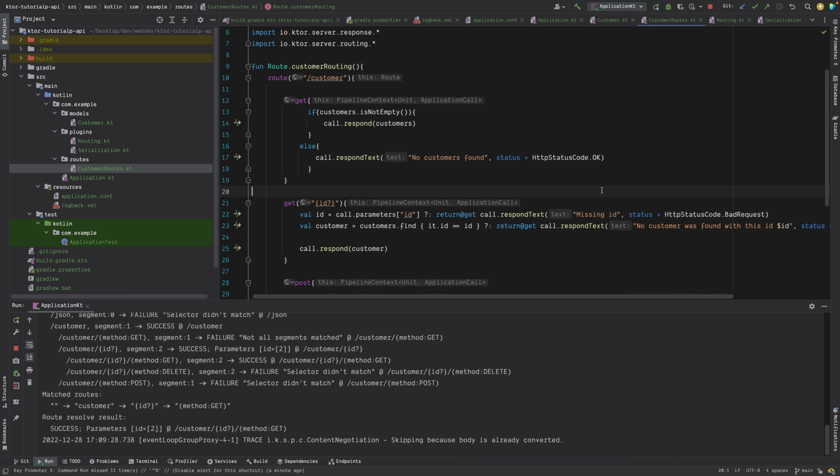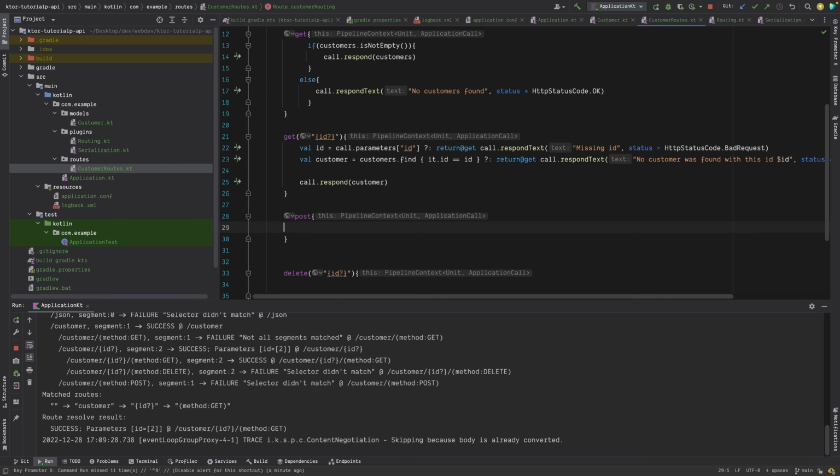And now moving to the another one, right? Everything is working just like how it should be. What else we can do? How we can create a new customer, right? For example, how we can do a post request. When you do post request, someone will send this data in the JSON format, right?